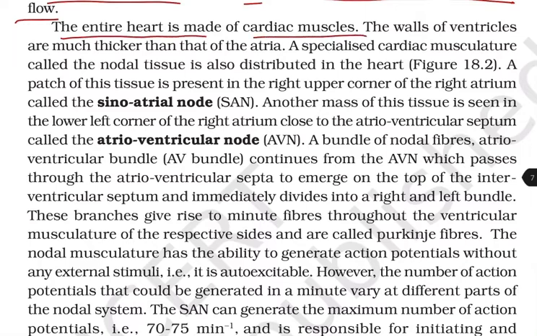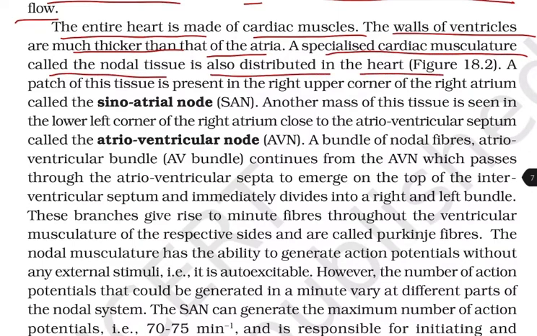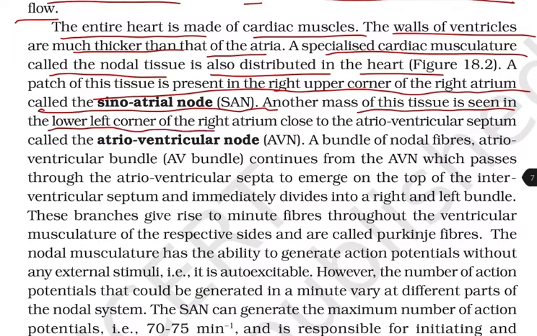The entire heart is made up of cardiac muscles. The walls of ventricles are much thicker than that of the atria. A specialized cardiac musculature called the nodal tissue is also distributed in the heart. A patch of this tissue is present in the right upper corner of the right atrium called the SA node, that is sinoatrial node. Another mass of this tissue is seen in the lower left corner of the right atrium close to the atrioventricular septum called the atrioventricular node, AV node.